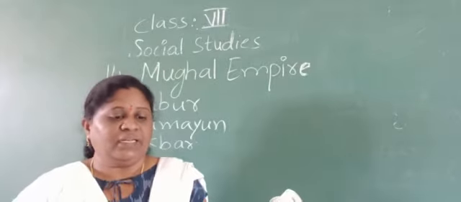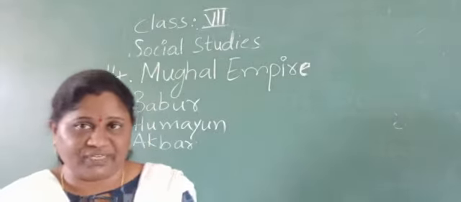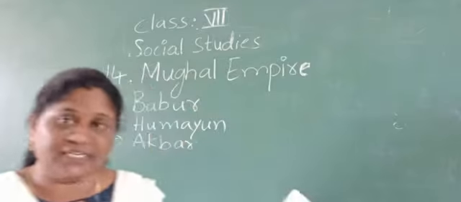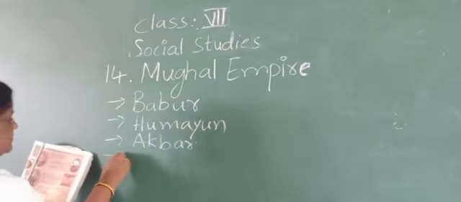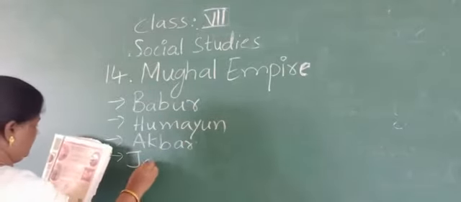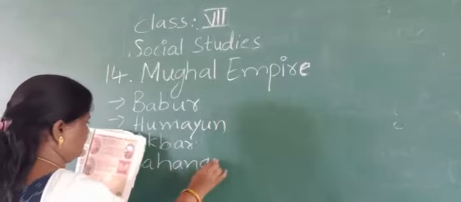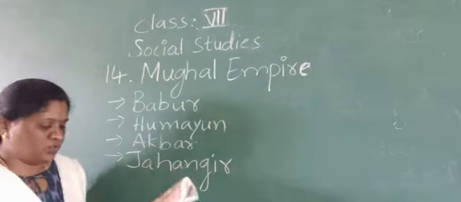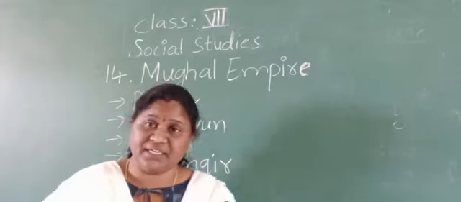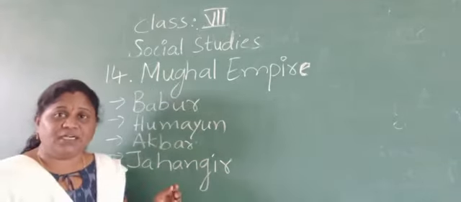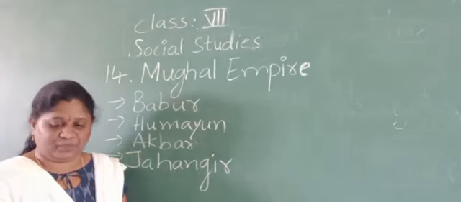After Akbar, the Jahangir ruled, till 1627.